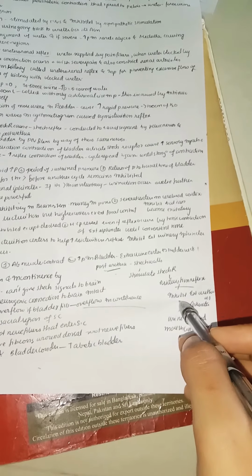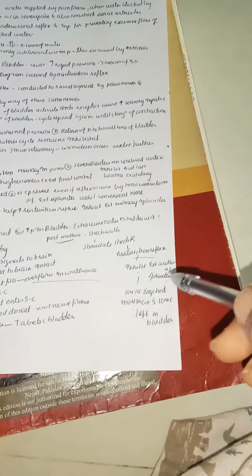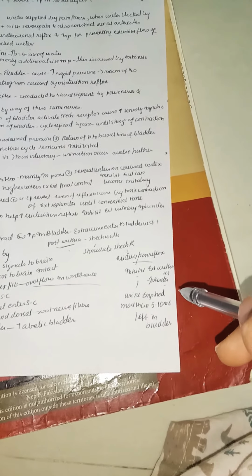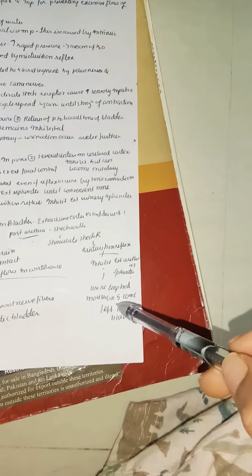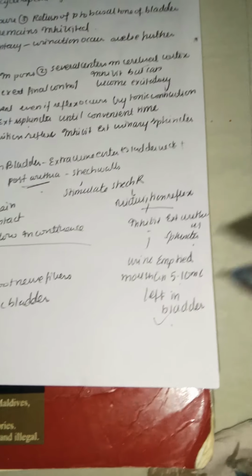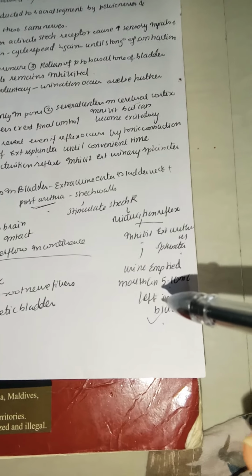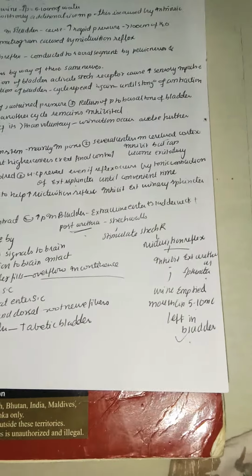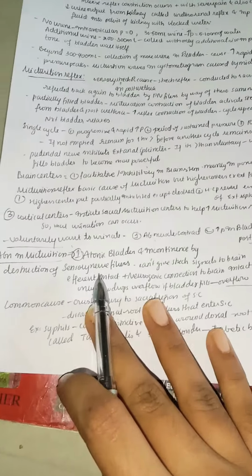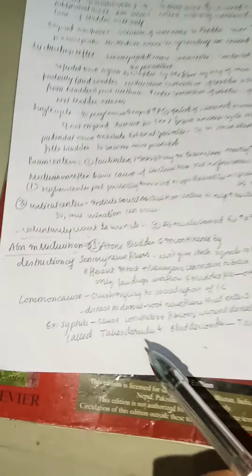So this will inhibit the external sphincter. Because of inhibition of the external sphincter, the urine is emptied out, and about 5 to 10 ml is left in the bladder. And you can see here, sometimes 5 to 10 ml may be left, rarely, and sometimes almost everything may get out.